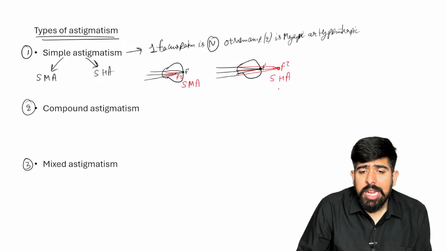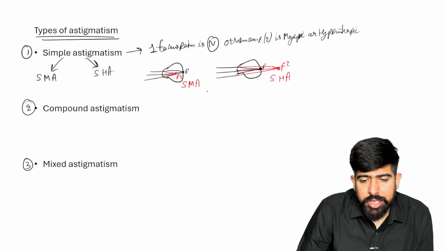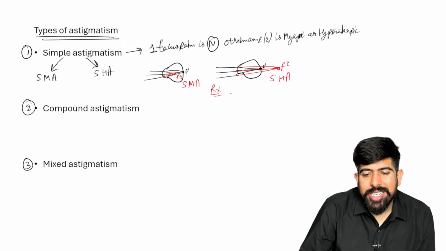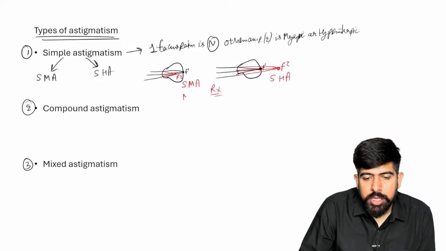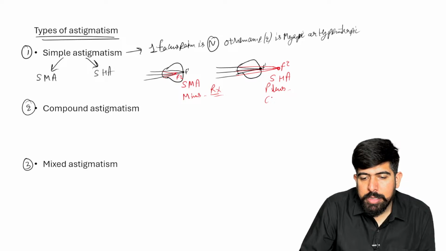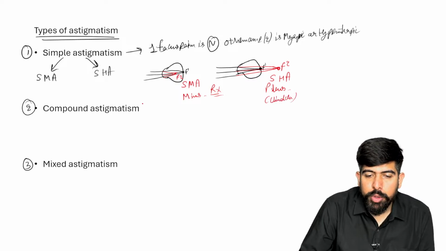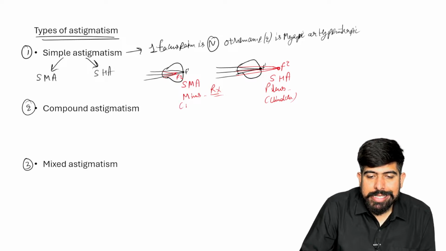Simple hypermetropic. Now, talking about the treatment part, of course in simple myopic astigmatism we use the minus lens, and here we're going to use plus lenses. But please remember, in cylindrical form. I hope you know about it. What is the meaning of cylindrical?